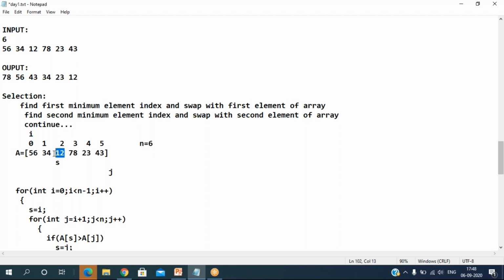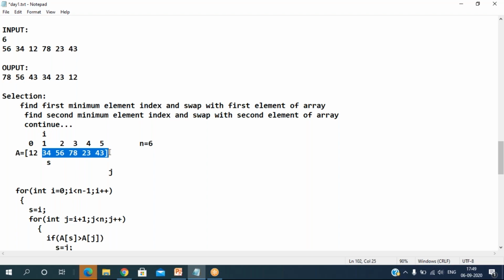Now I found the first minimum element. Swap with this. This becomes 12, and this is 56. We completed the process: out of 6 elements, one element position is fixed. Next we have to fix the next one. That next phase starts. In the first phase we placed the smallest element in the first location. Done. Then the second phase starts.